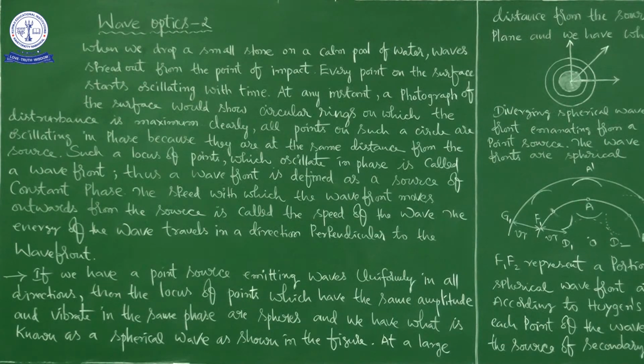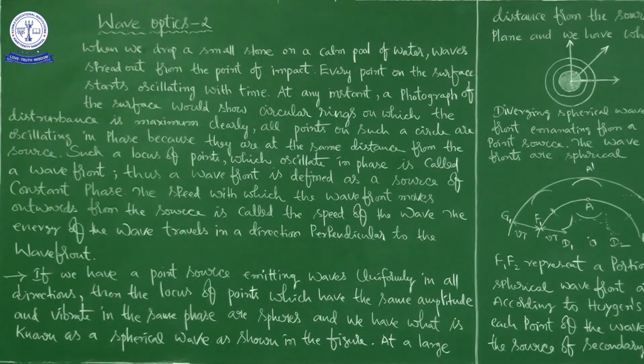When it starts to oscillate, that energy is supplied to the neighboring water molecule also. Then that energy is supplied to the next neighboring molecule, and then to the next. Like this, the energy is transferred from one molecule to the next neighboring molecule, and so on.